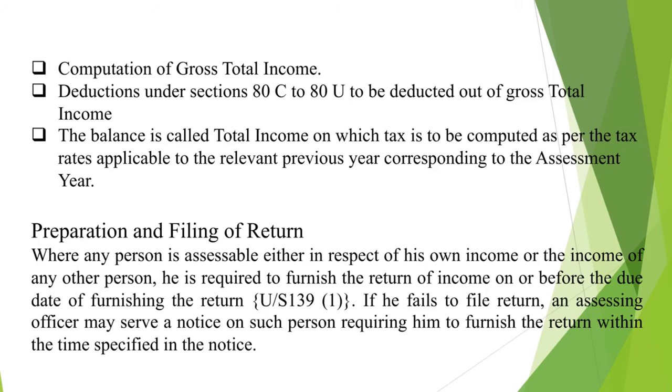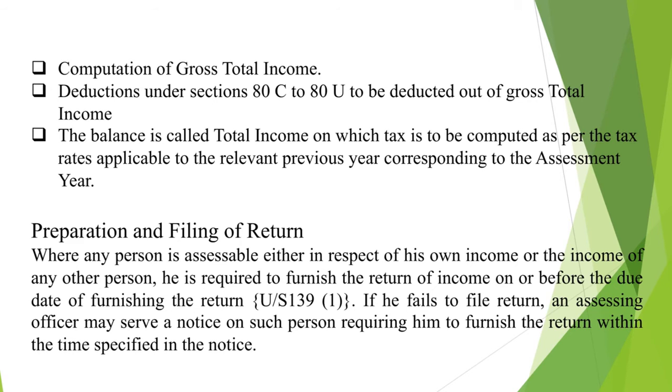Since tax is computed on the total income of an assessee, out of the gross total income, deductions under section 80C to 80U are to be given, and the balance is called total income, on which tax is to be computed as per the tax rates applicable to the relevant previous year corresponding to the assessment year.